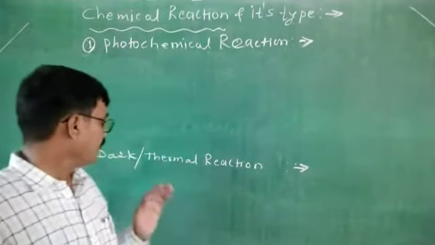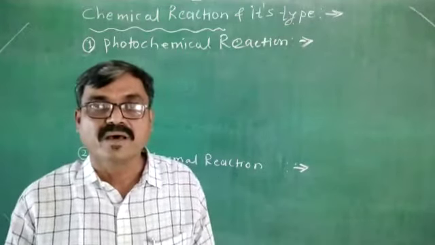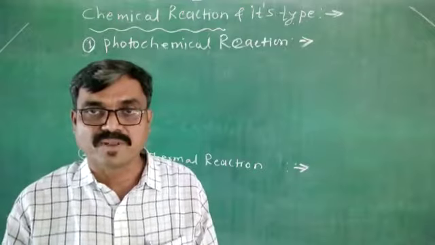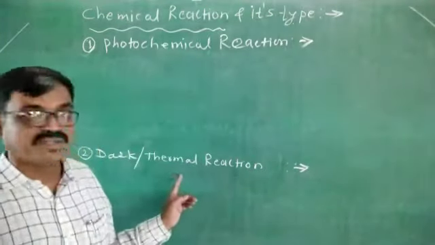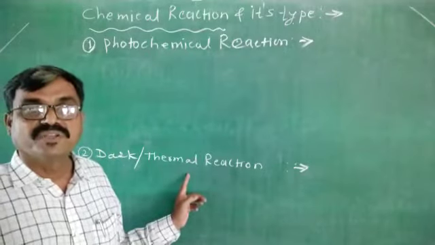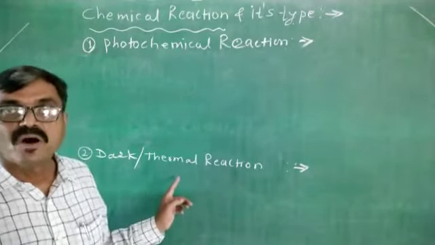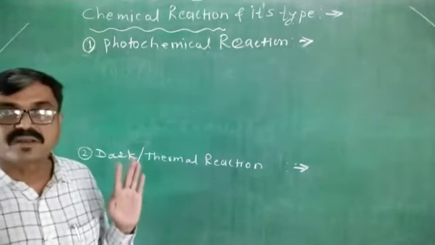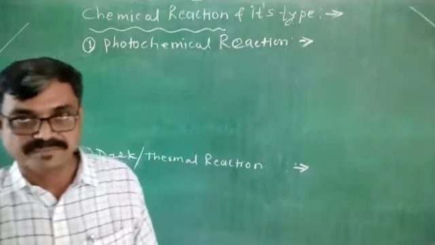Now the second one, that is the thermal reaction. Thermal reactions are induced or initiated other than by the absorption of light. Means there is no absorption of light. These reactions take place due to the temperature, or due to the concentration of the reactant, or due to the presence of a catalyst. Such reactions are called dark reactions or thermal reactions.